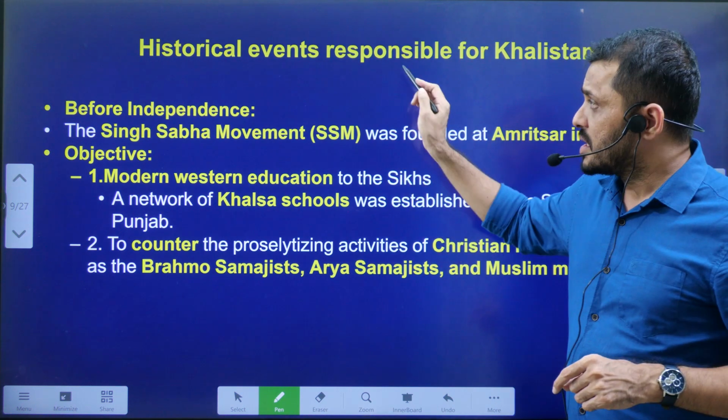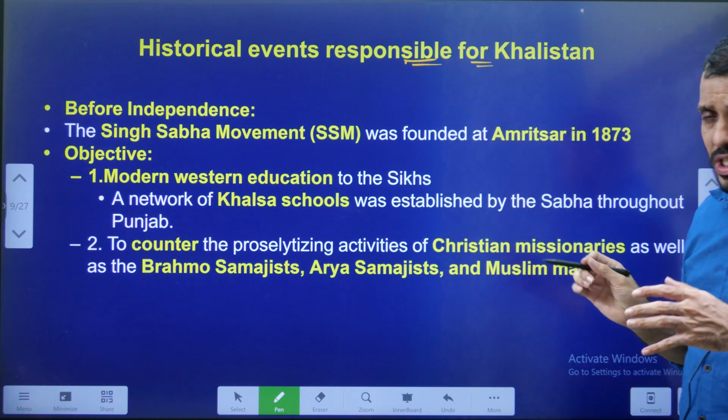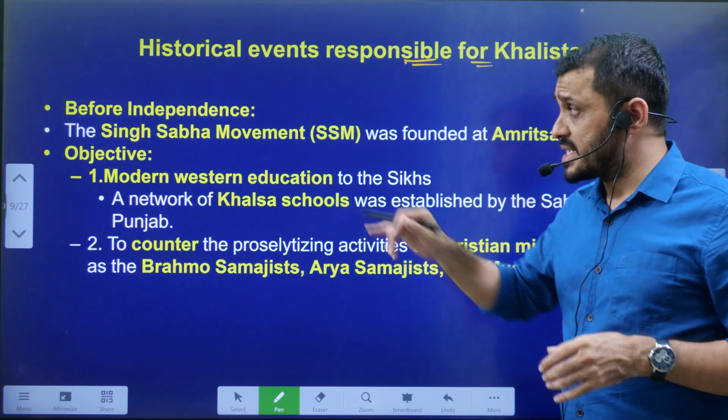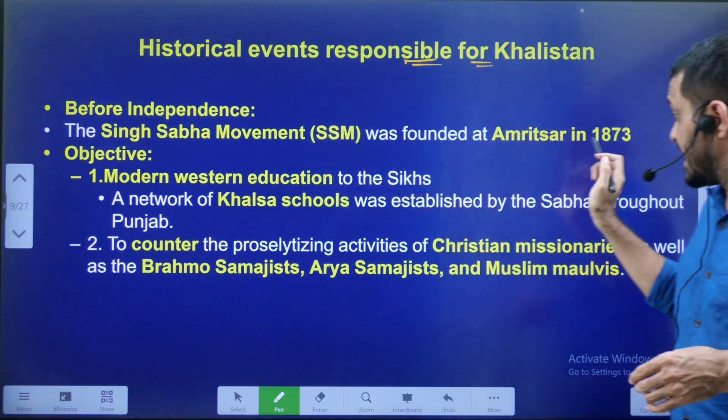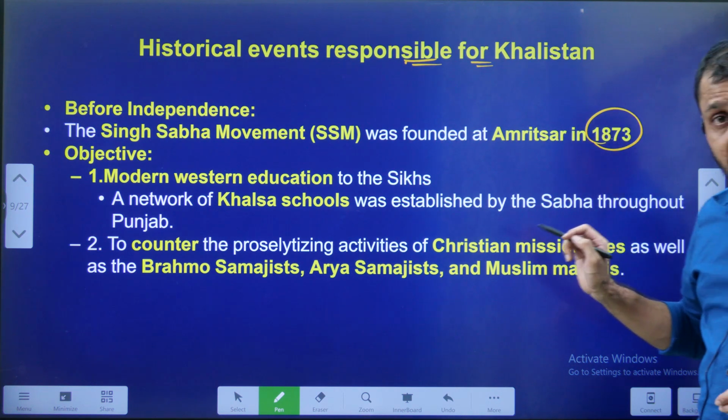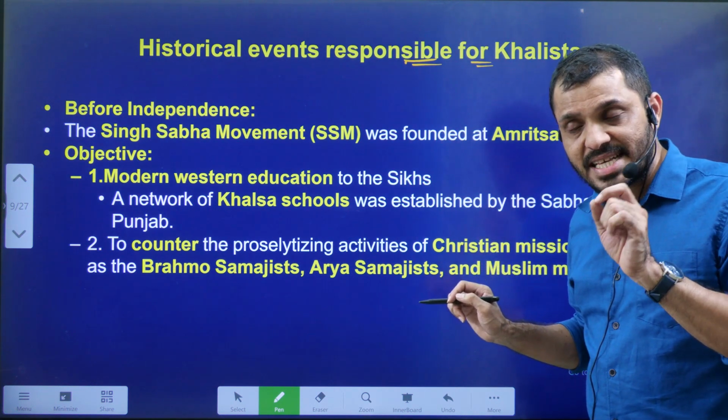Before independence, in the 1870s, in 1873, the movement originally started as the Singh Sabha movement, SSM.